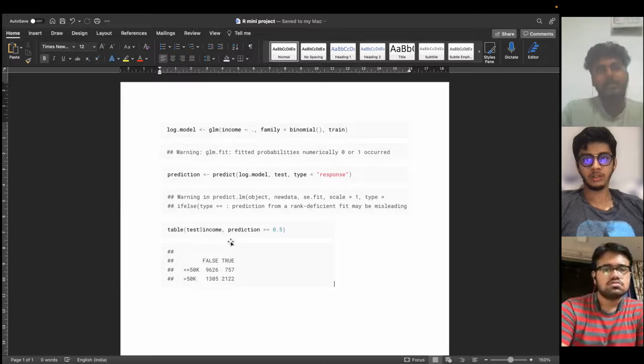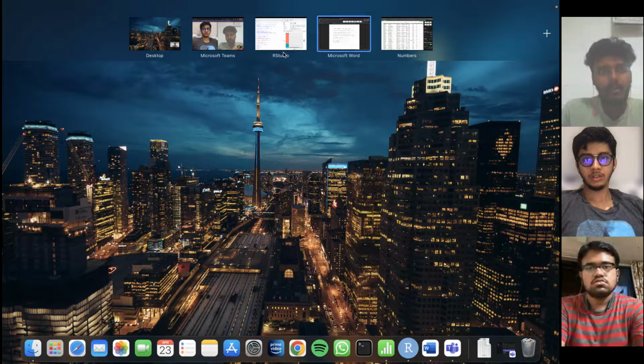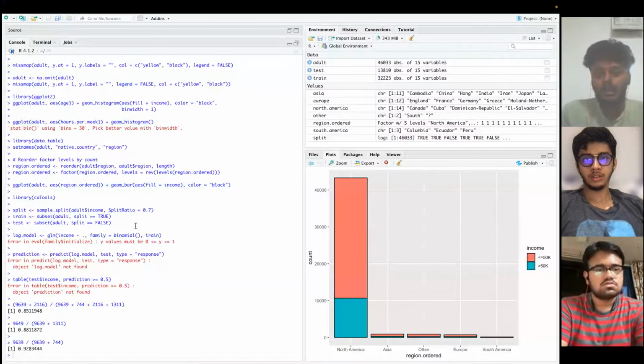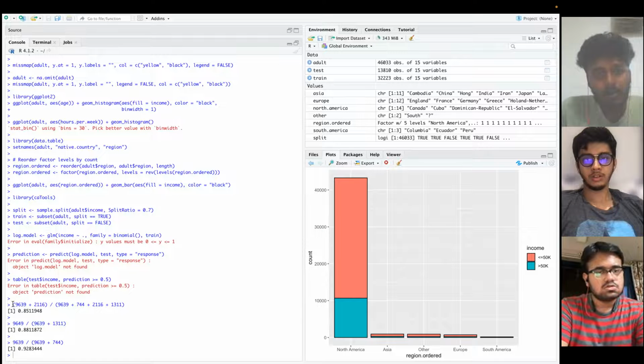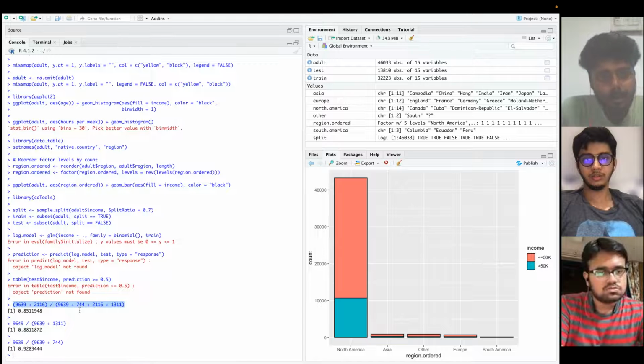To find the accuracy, we add the two diagonal values and divide by the total number of people, which is 9639 plus 2116 over the sum of all four values of the whole matrix. Now, this is how we calculate the precision.